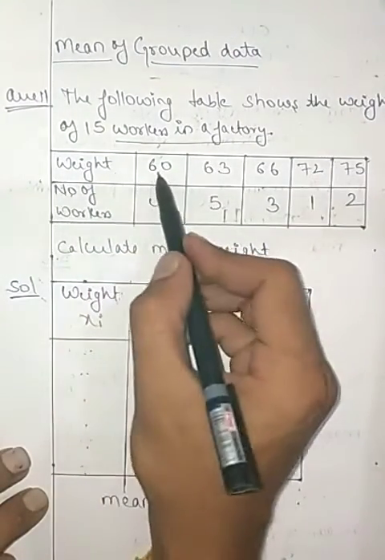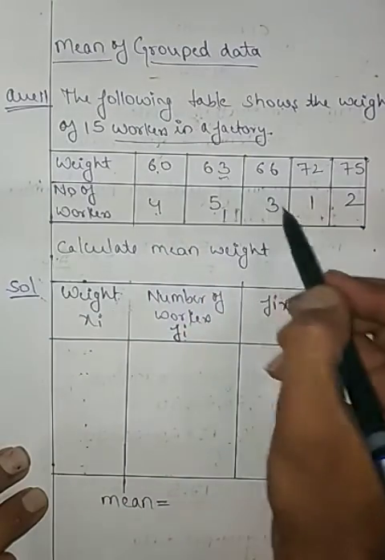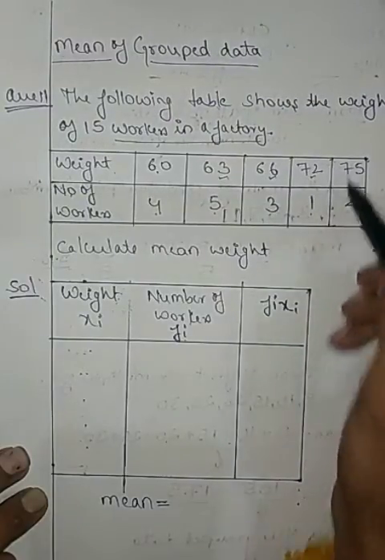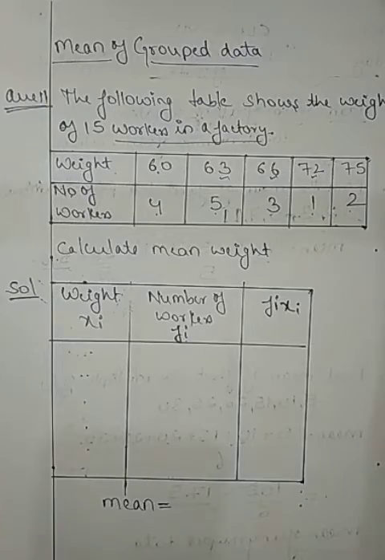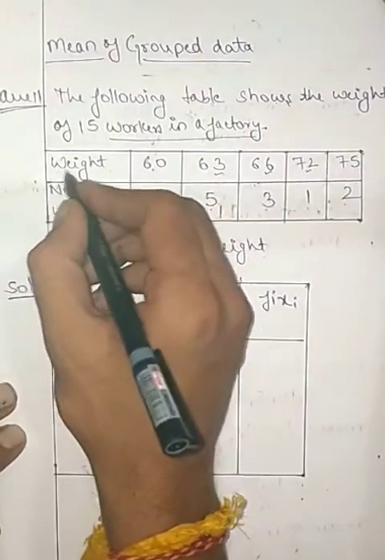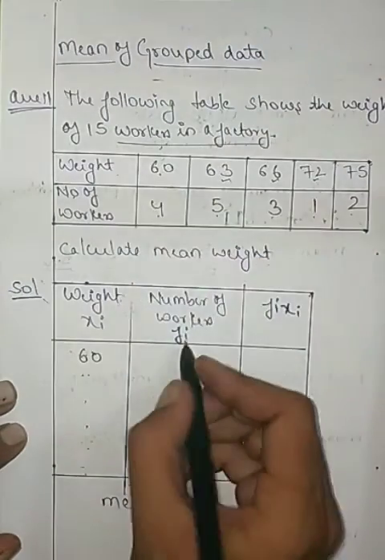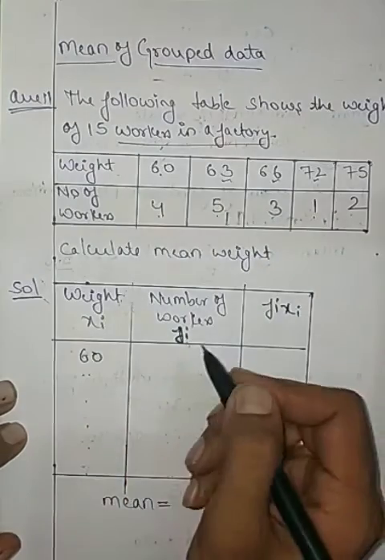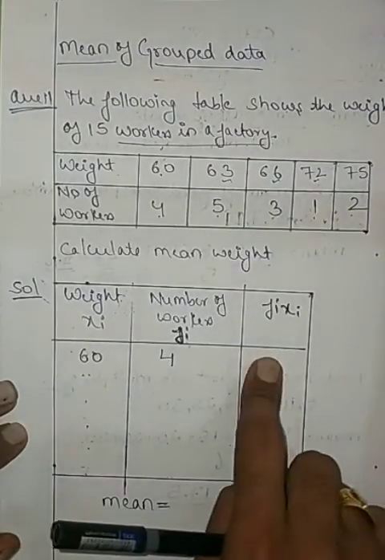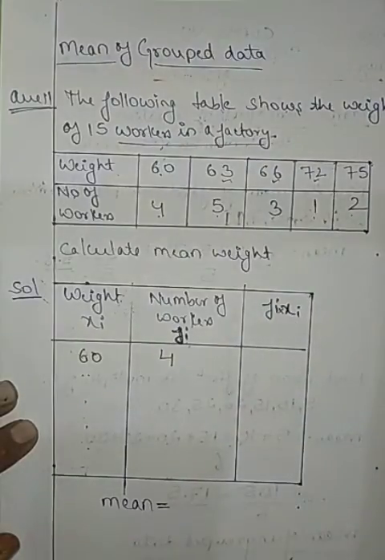Weight is given: 60. For weight 60, how many workers? 4 workers. 5 workers are having 63. 3 workers are having 66. 1 worker is having 72 and 2 workers are having 75. So this information is given to us and we have to calculate the mean out of it. This weight is denoted as Xi. This is 60 and the number of workers is denoted as Fi. Fi means frequency. And the next column is Fi Xi. Fi Xi means Fi multiplied by Xi.